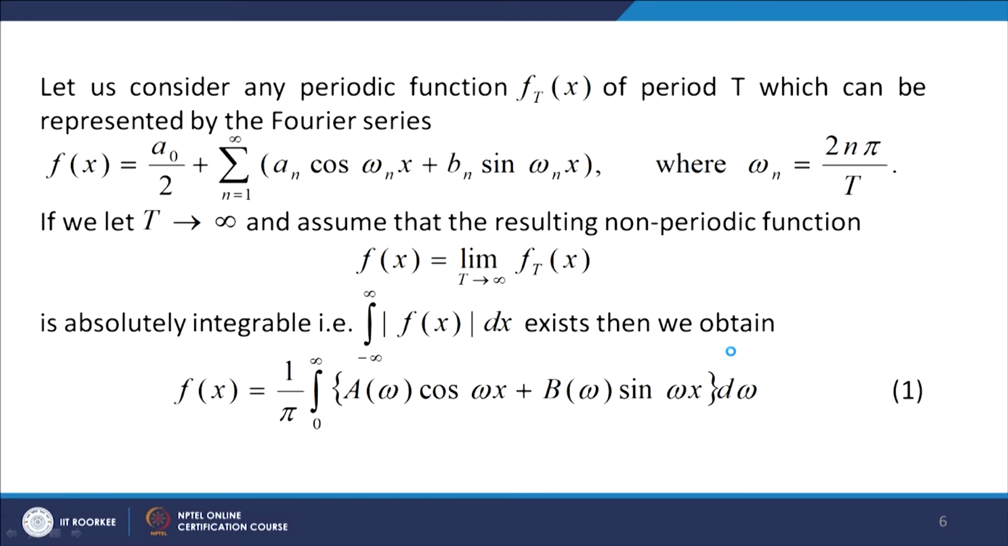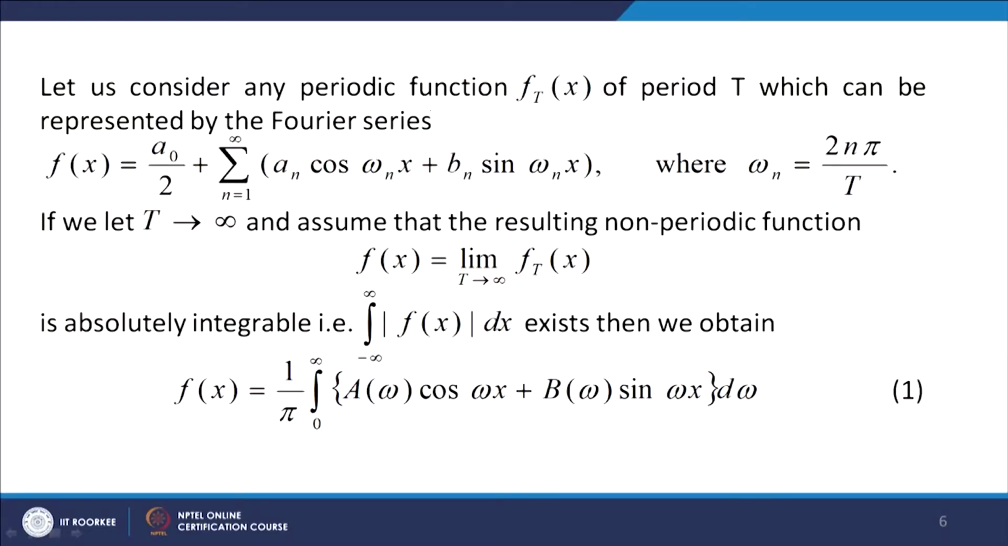Now, we have to see what happens when f_T(x) tends to the function f(x) as T goes to infinity, and what will be the representation of f(x). So, that is our problem. Let us consider any periodic function f_T(x) with period T, then we can represent it by a Fourier series. Let us assume that x is a point of continuity of f. So, f_T(x) is equal to a_0/2 plus the sum from n equal to 1 to infinity of a_n cos(omega_n x) plus b_n sin(omega_n x), and here omega_n is 2 n pi over T. Now, when we let T go to infinity, let us assume that f_T(x) tends to f(x).